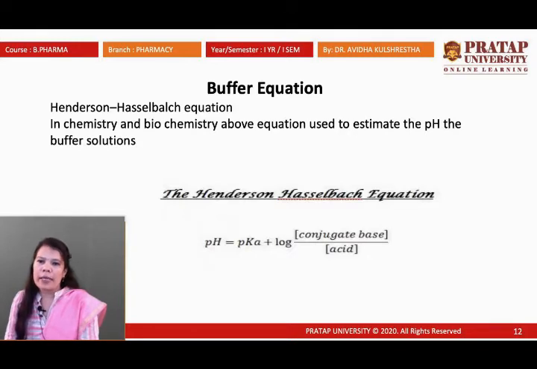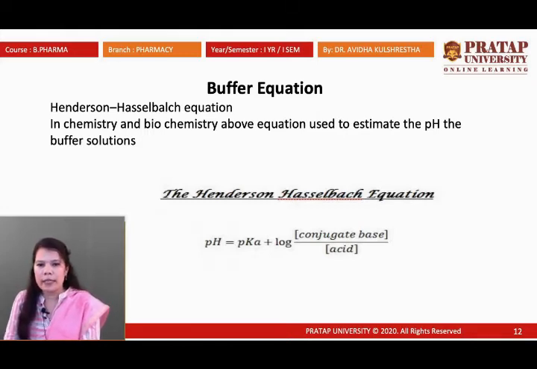Buffer equation, the Henderson-Hasselbalch equation, in chemistry or biochemistry. This equation estimates the pH of the buffer solution. This is a very simple example. The pH is equal to the pKa value plus the logarithm of the concentration of the conjugate base upon the respective acid.